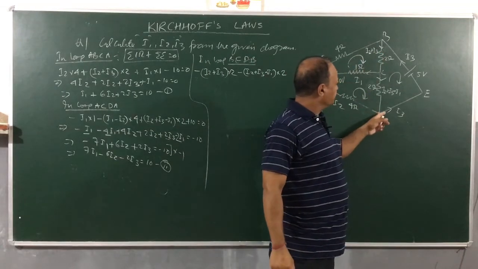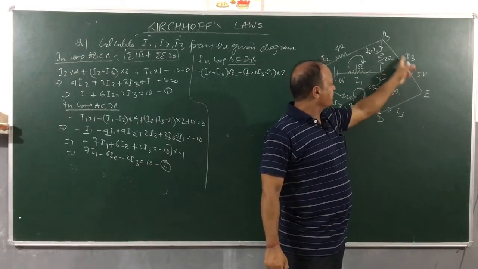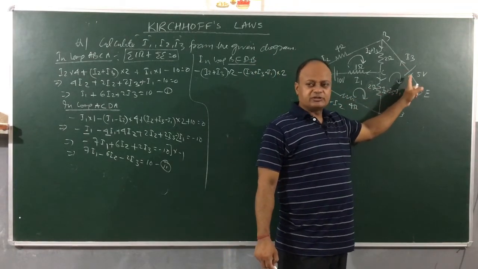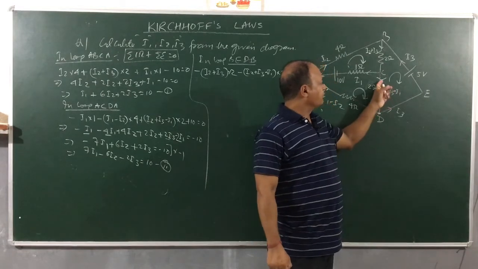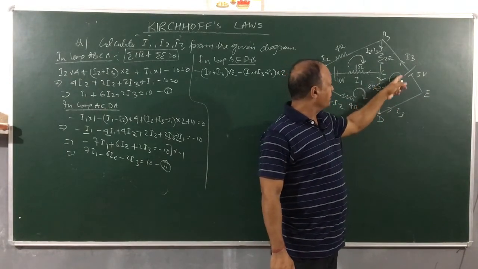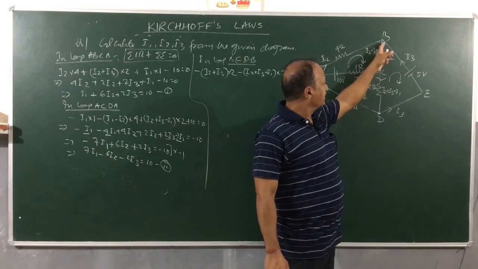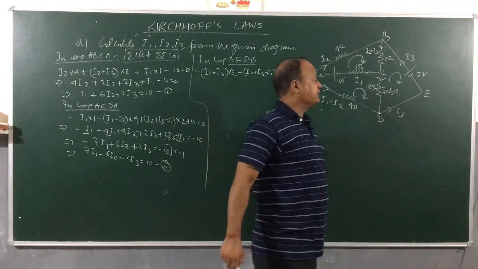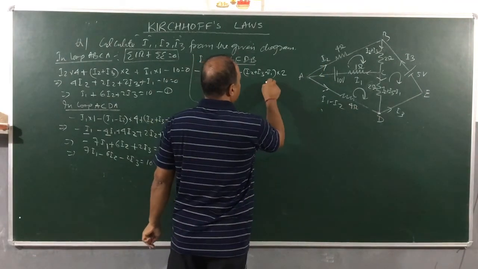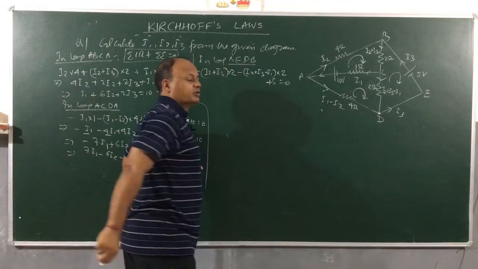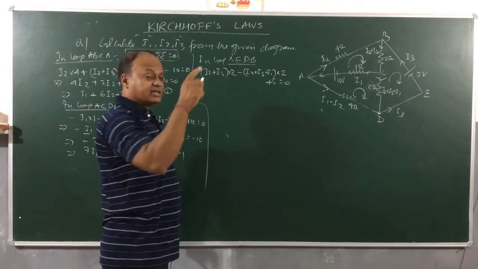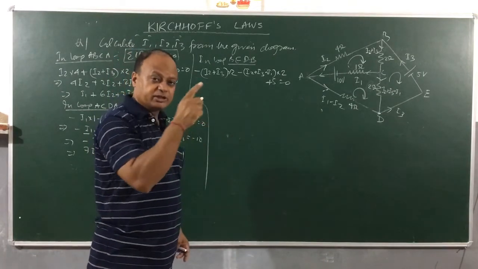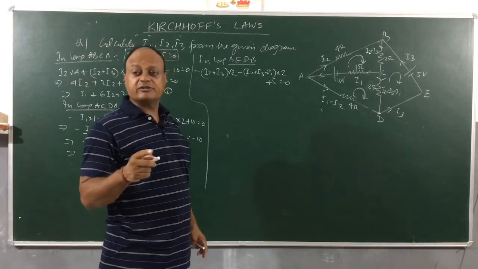Children, as you are going from here, of course this branch has no resistance. Now I am going from negative to positive when you move clockwise, this is how I am going, but these currents are negative. I am going like this. So when I am going from the positive to negative terminal of the battery, here EMF will be taken with what sign? Positive sign. Plus 5 is equal to 0. Right? Because my direction of calculation as I move across this loop is from the positive terminal to the negative terminal of the battery, and that is being taken with the positive sign.